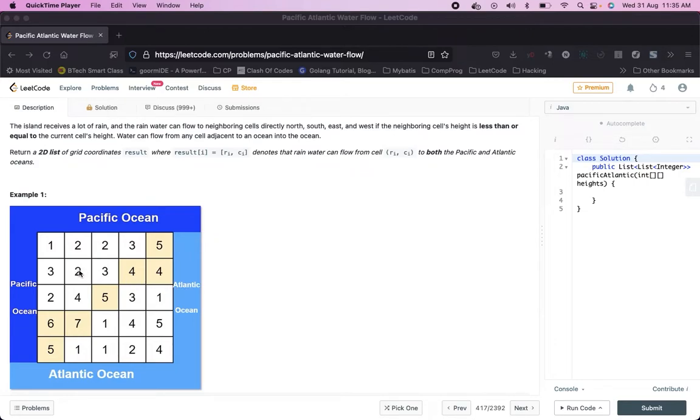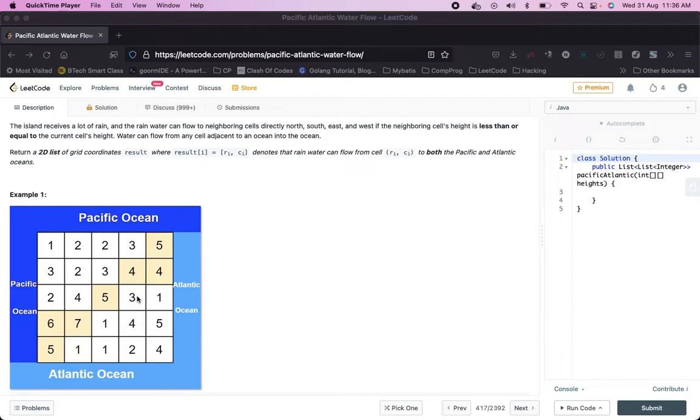So basically, you need to check from here, can you reach any of these edges, or any of these edges, as well as these edges. If from here you are able to reach any of these edges, as well as any of these edges, then if the rain happens on this cell, you can include the coordinate of this cell as an answer. So you have to find all such coordinates.